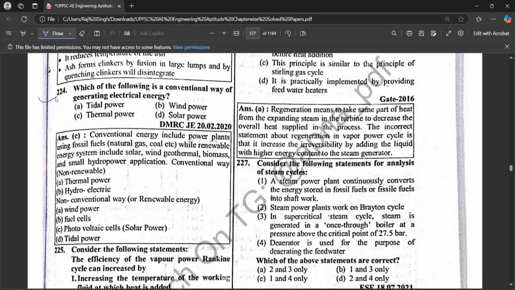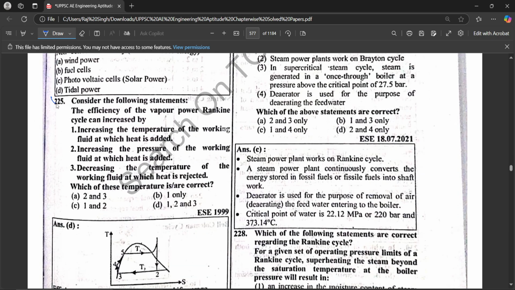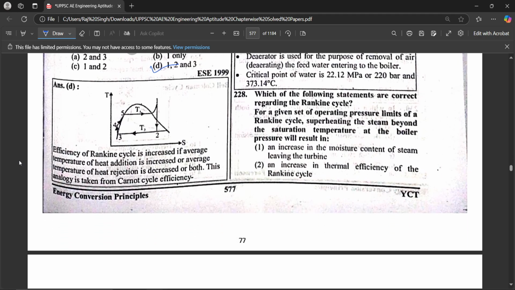Next, which of the following is a conventional way of generating electrical energy? Thermal power. Consider the following statement. The efficiency of the vapor power Rankine cycle can increase by increasing the temperature of the working fluid at which heat is added, increasing the pressure of the working fluid at which heat is added, decreasing the temperature of the working fluid at which heat is rejected. Hence, all the statements are correct.